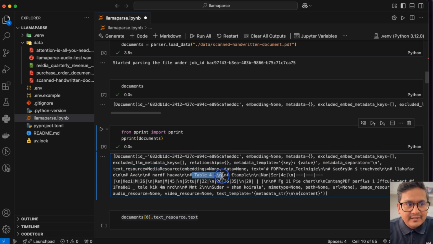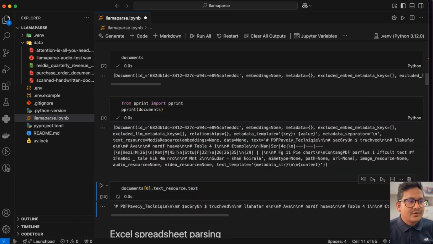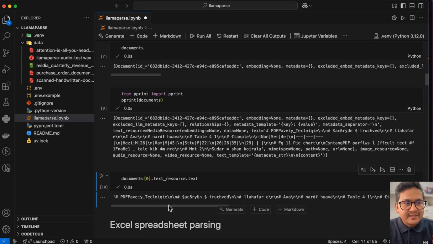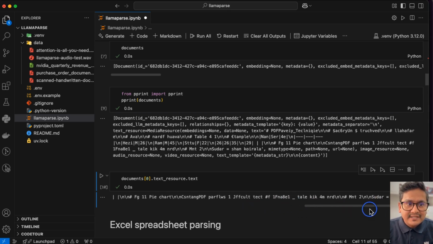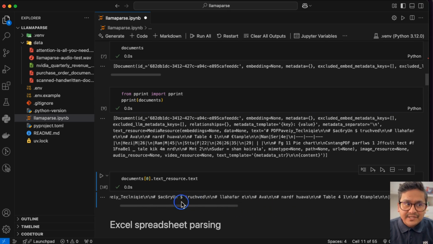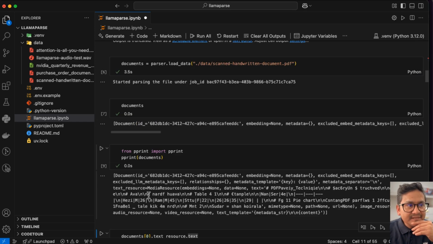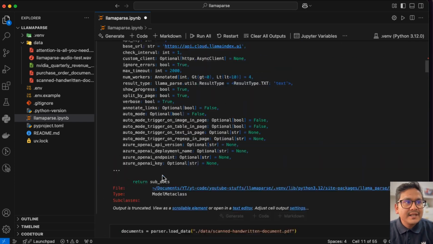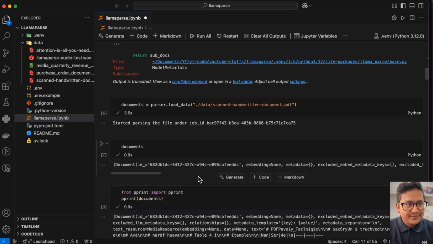You can see this table information that we had, but if you want to have the text out of it, you can run this, and you can see this is the thing that is being extracted. But this is not extracted correctly, as I showed you before, right? Because it's just saying some random stuff here. So why? Because we used the normal mode here. But what we want to use is the advanced mode, and I will show you after some time.